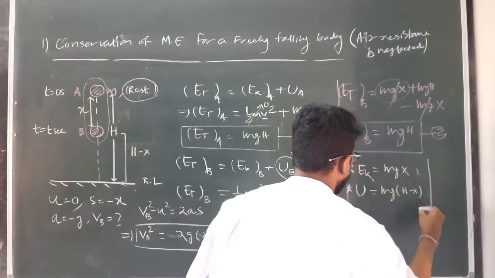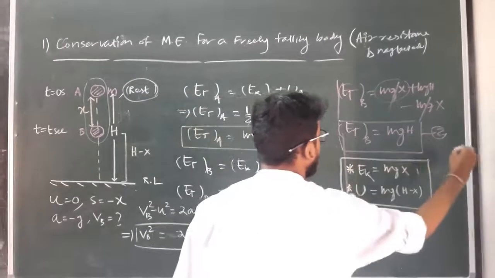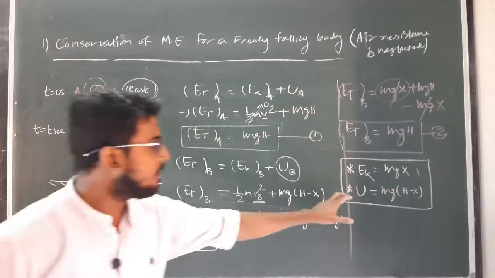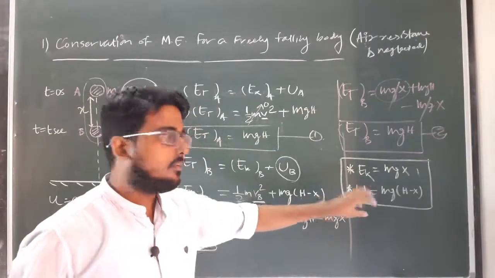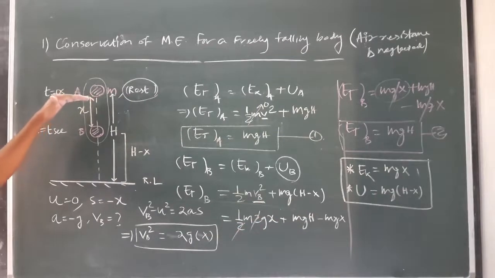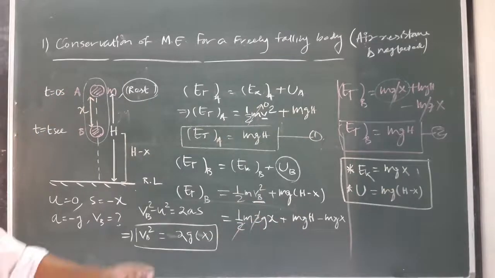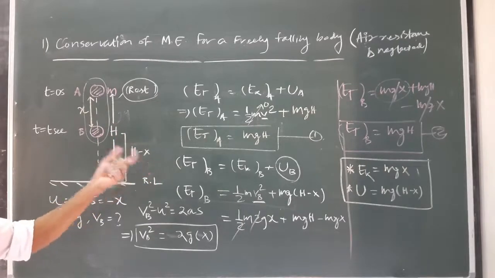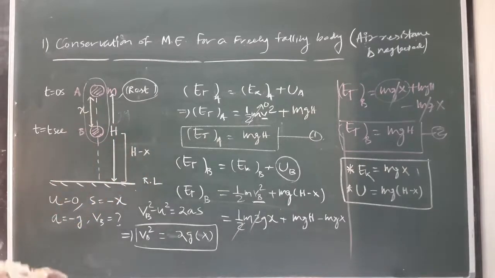So these are the two expressions for potential energy and kinetic energy at any arbitrary location x from the initial position. Clear? So by changing the value of x, we can get the kinetic energy and potential energy at any arbitrary point. Clear?